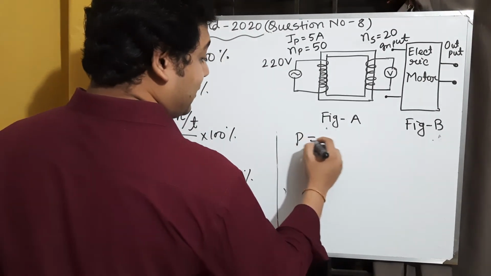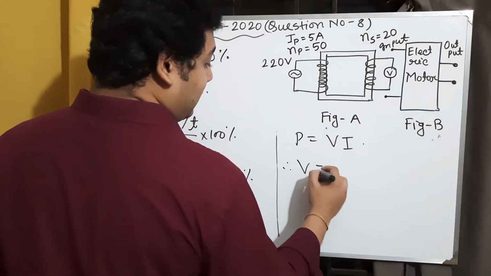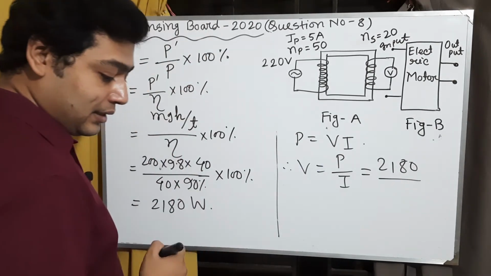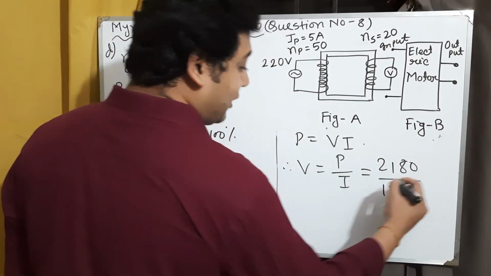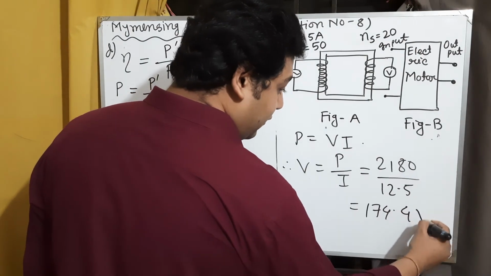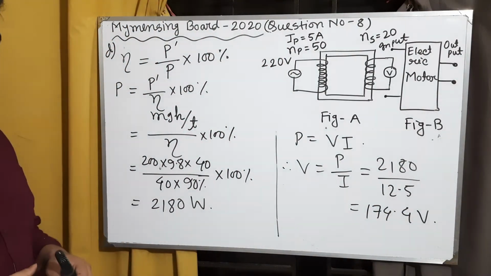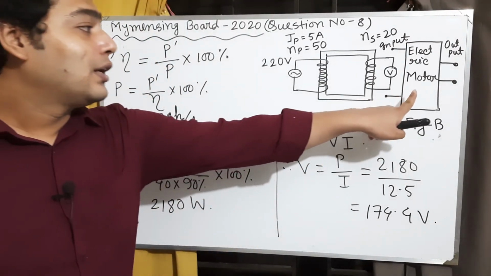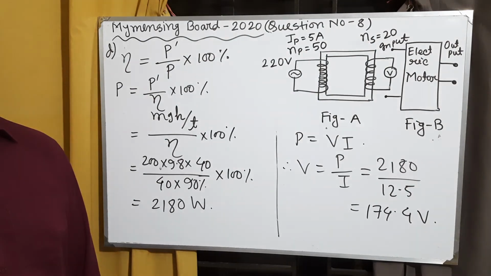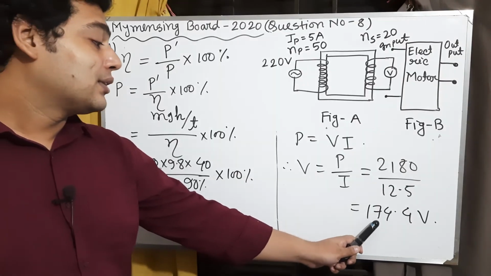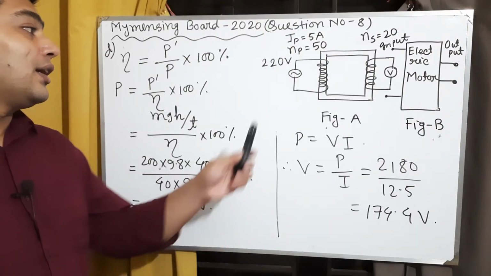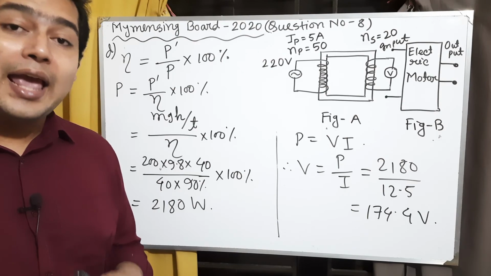We know that P equals VI, therefore V equals P by I. Here P is 2180 watt and the current is 12.5 from C. Calculating this we get 174.4 volt. So the motor needs 174.4 volt to run, but the transformer provides only 88 volt.